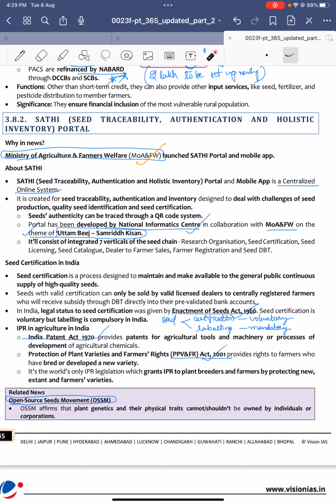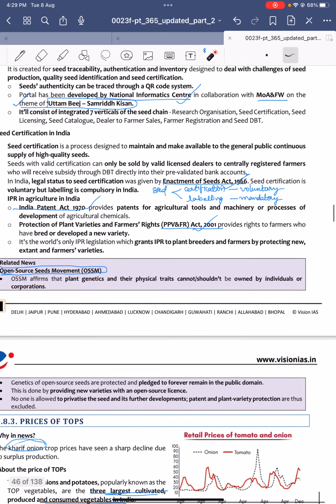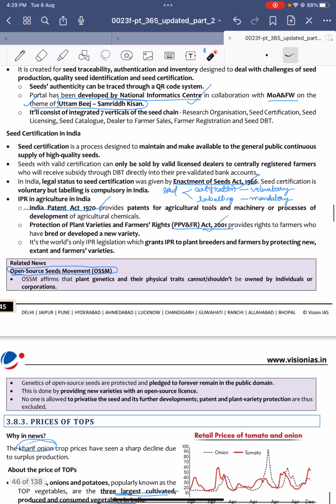And usually in our country, seed certification is voluntary, whereas seed labeling is mandatory. Okay, IPR related to intellectual property rights in the agriculture sector: the Indian Patent Act 1970 provides patents for agriculture tools and machinery processes, and the PPV and FR Act, Protection of Plant Varieties and Farmers Rights Act of 2001, provides rights to farmers who developed or bred a new variety. So these are the protections present in the form of IPRs in the agriculture sector.